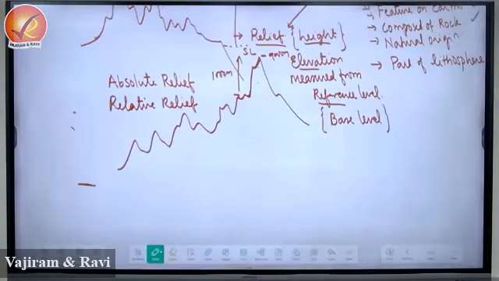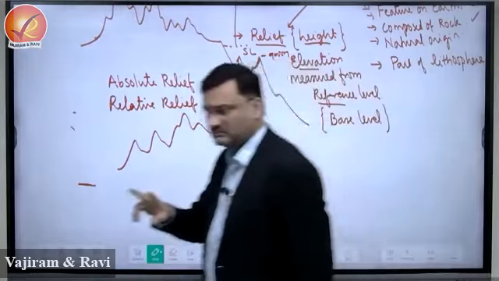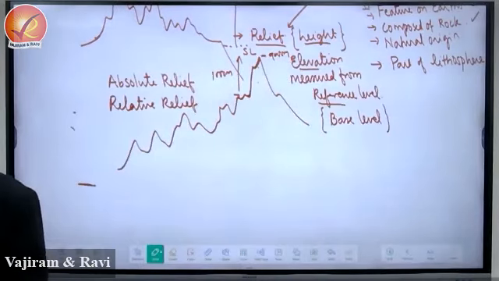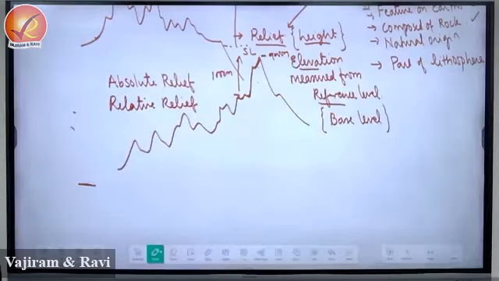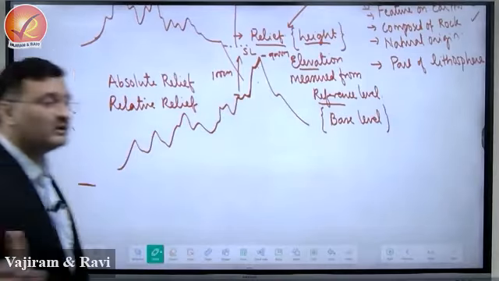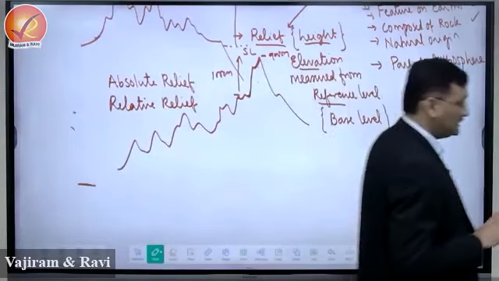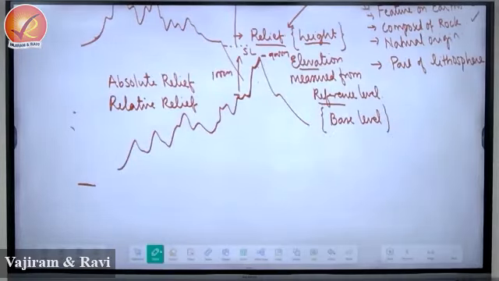So every landform has two identities, yes or no? Right there. Absolute relief, have you written that? Absolute relief is the height of the landform measured from where? Sea level, measured. So we are talking about continental landform.